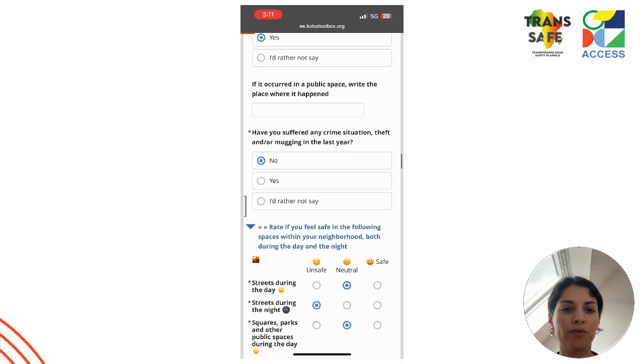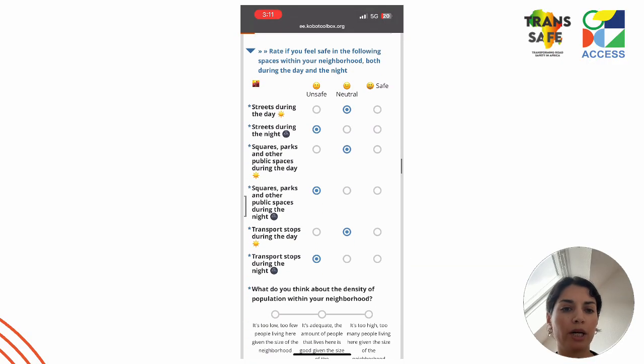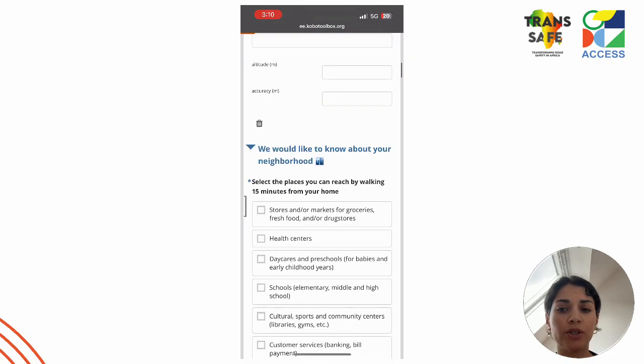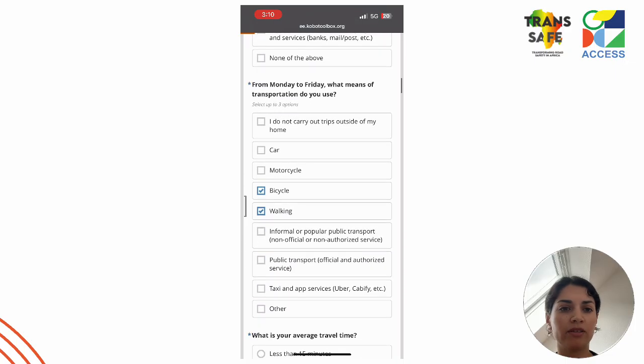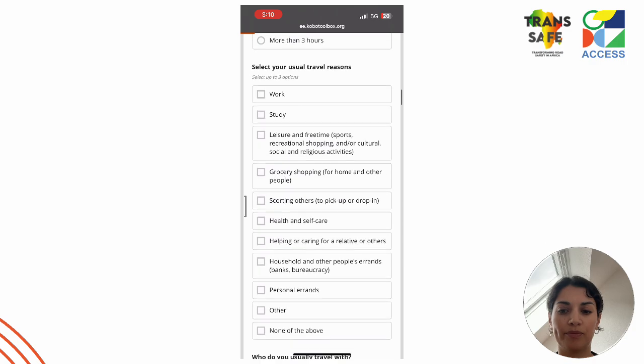In regards to road safety and walkability and cyclability, there are questions about safety perception, about involvement in road accidents, about mobility patterns, and so on.